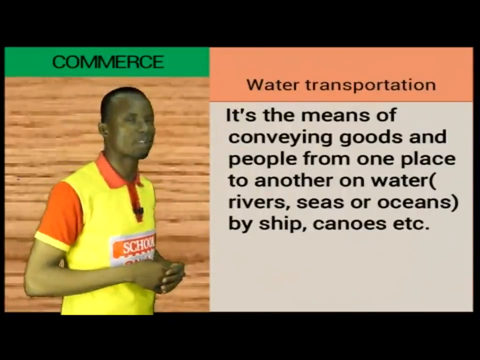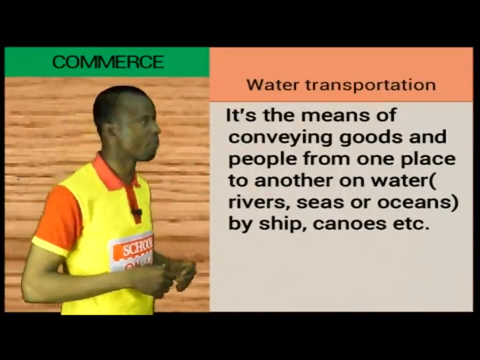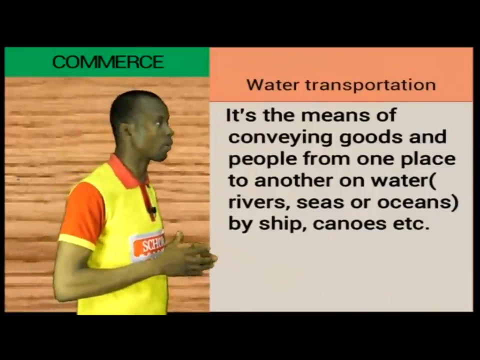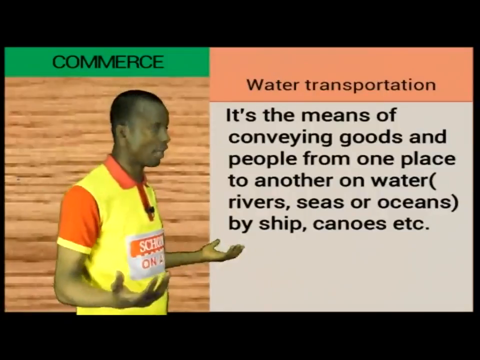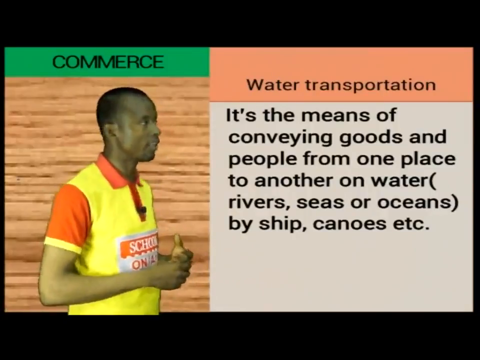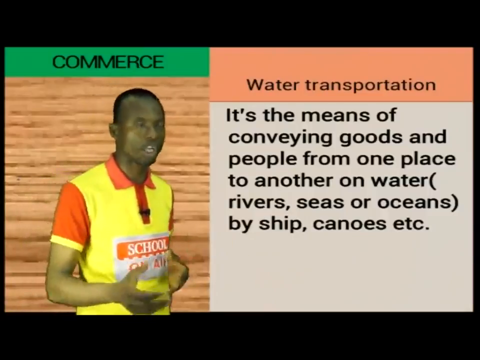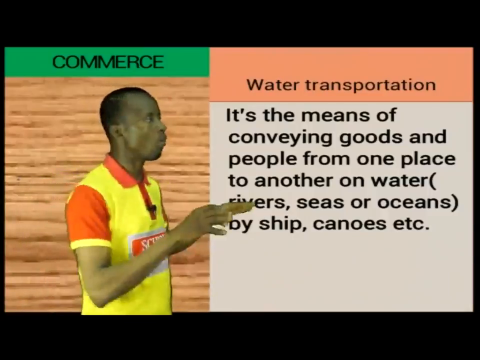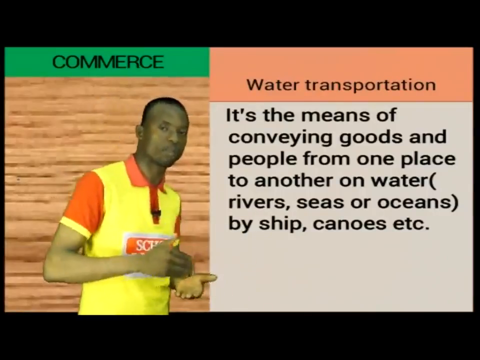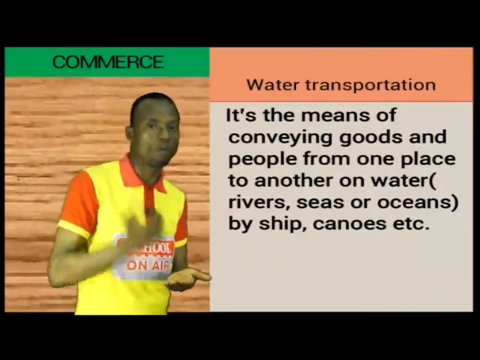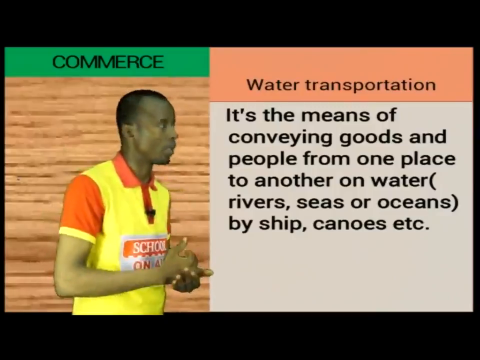So let's quickly look at water transportation. What do we mean by water transportation? It's a means of conveying people, goods from one place to another on water. And the water could be in terms of river, the sea, the ocean, and then we're using the ship or the canoe and different things to move. So when we talk about water transportation, we're simply talking about taking advantage of the surface of the water or inside it to move goods and people from one location to the other.